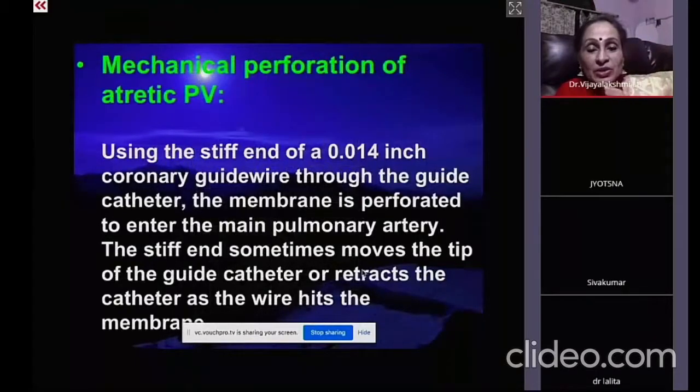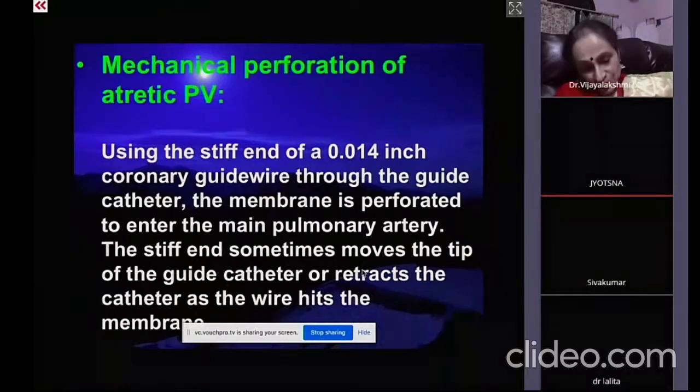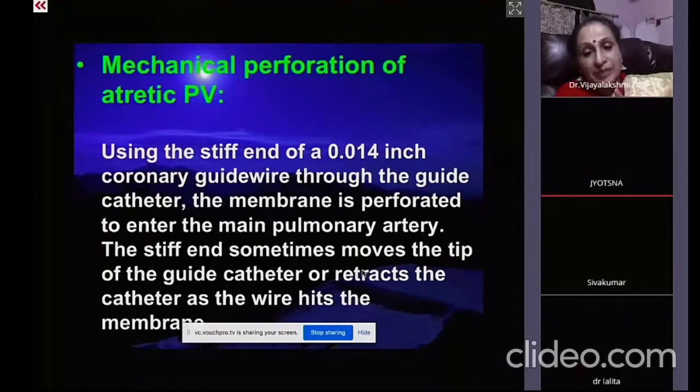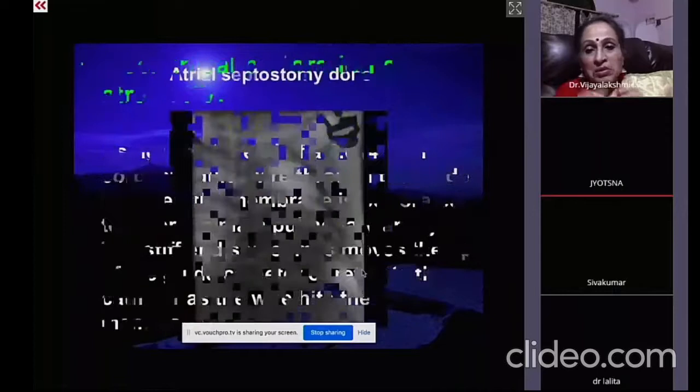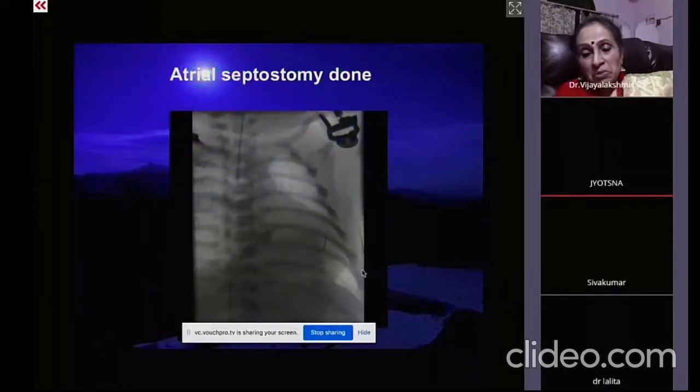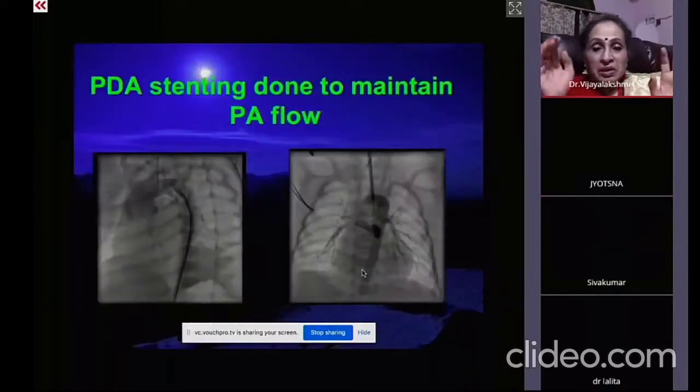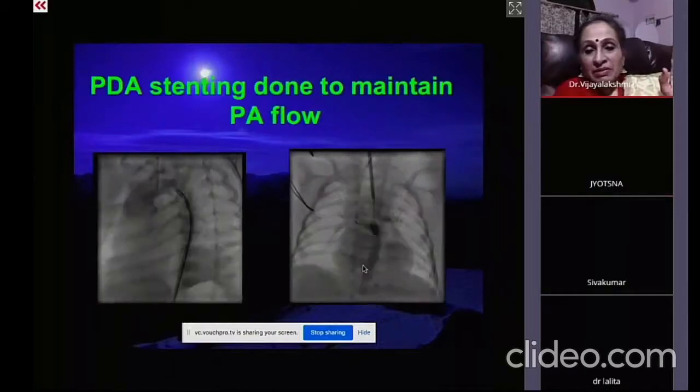Usually the PDA in a tetralogy is a vertical PDA, so it may not be a simple PDA to cross and do it. There are different types of PDAs. Sometimes it is taking origin from other areas. So what modifications do you require to cannulate them, either the route or the catheter? Whatever it is, it is a very risky thing.